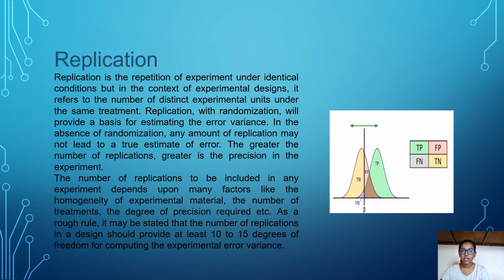The number of replications to be included in any experiment depends upon many factors like the homogeneity of experimental materials, the number of treatments, the degree of precision required, etc. As a rough rule, it may be stated that the number of replications in the design should be such as to provide at least 10 to 15 degrees of freedom for computing the experimental error variance.